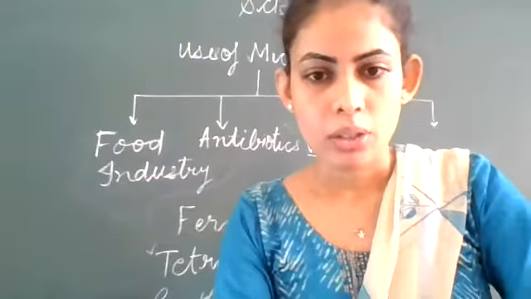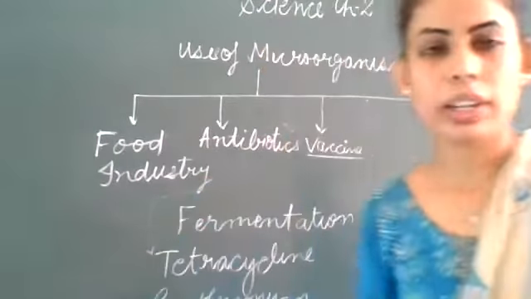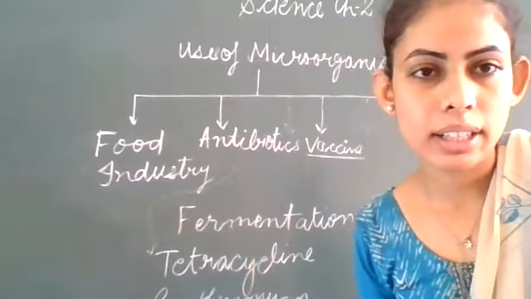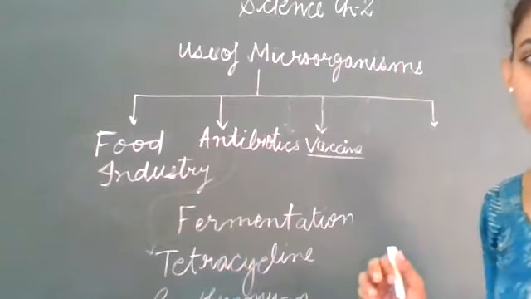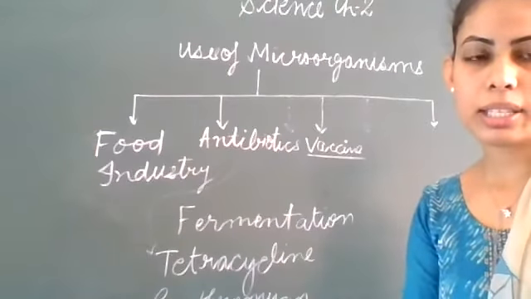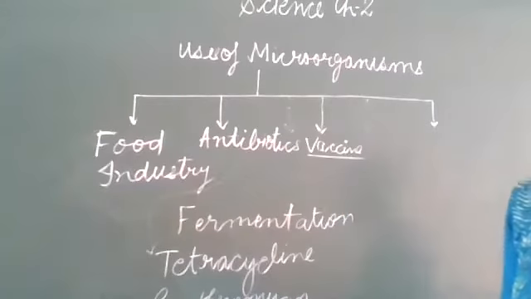So we are discussing about vaccine. Yes, Mahib. What do you mean by vaccine?